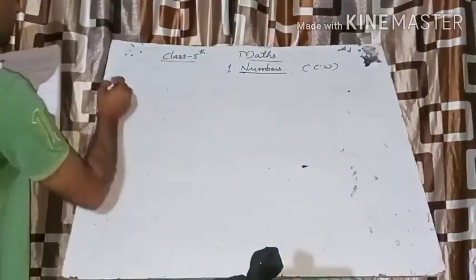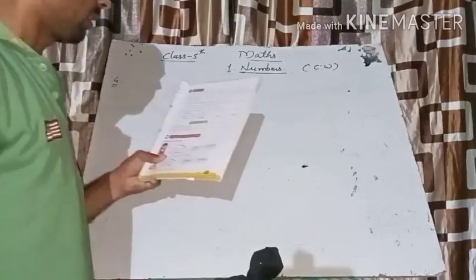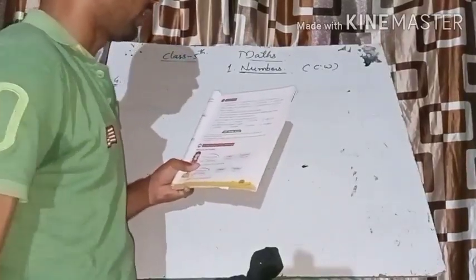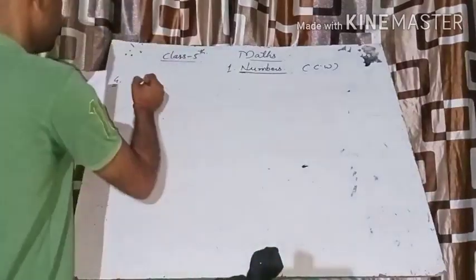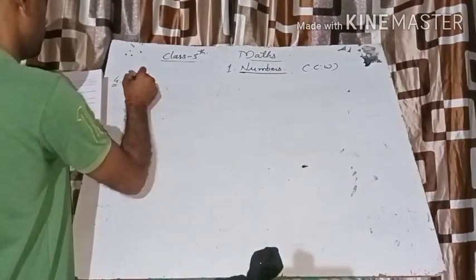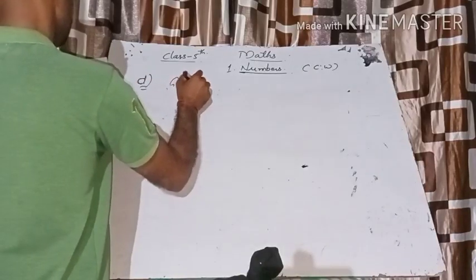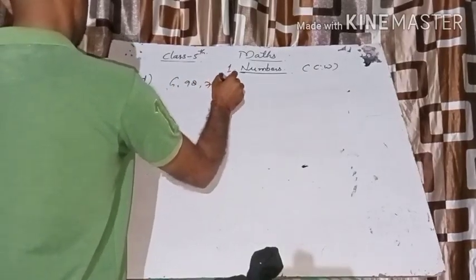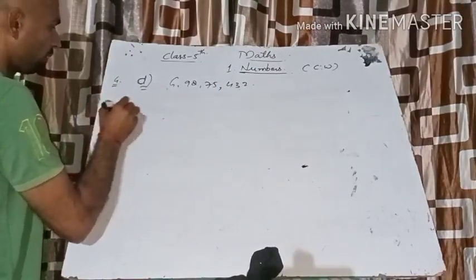In the fourth question, write the expanded form of the numbers given below. Here we will do the D part. Which one? D. 69,875,432. Solution. How will we solve this question?